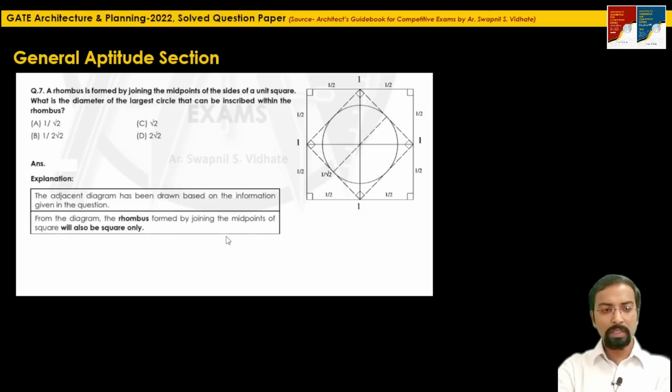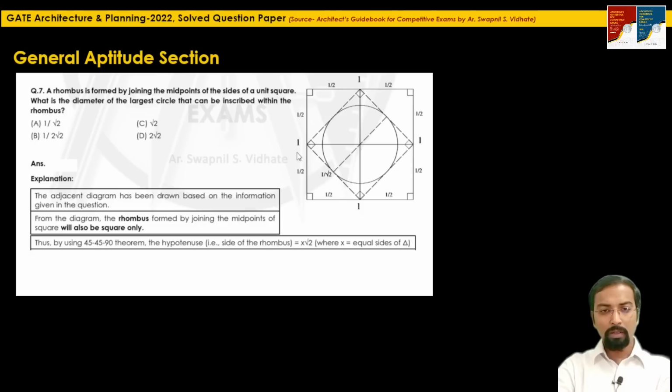So as I said, if we use the 45-45-90 theorem, here this distance will be 1/2, this will be 1/2. So this side will be x root 2, where x is equal to the equal sides of this triangle, which is 1/2. So the side of the rhombus will be 1/√2. This side will be 1/√2.